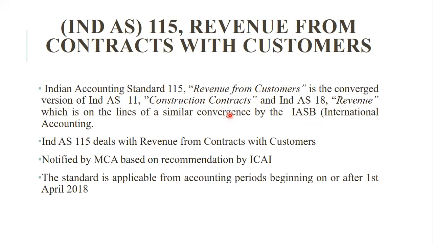Indian Accounting Standard 115 deals with revenue from contracts with customers, notified by MCA based on the recommendation by the ICAI, and the standard is applicable from accounting periods beginning on or after 1st April 2018. So this is a combination of Accounting Standard 11 and Accounting Standard 18.